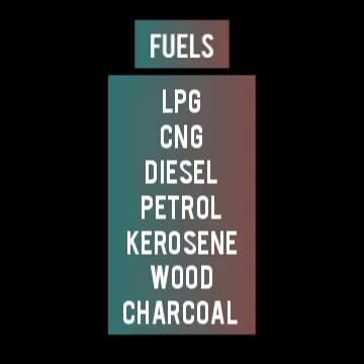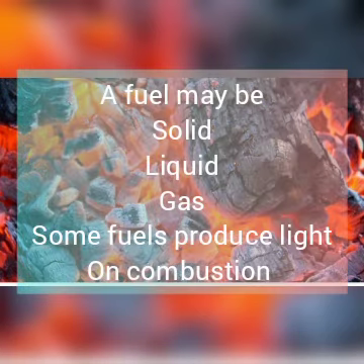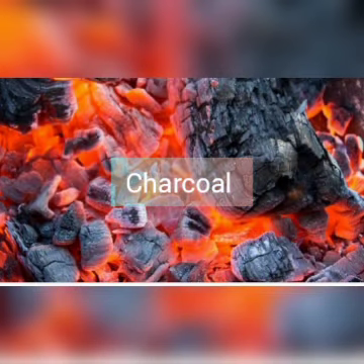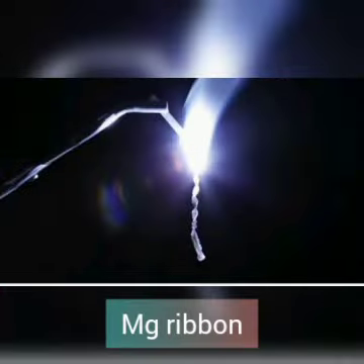The chemical process of burning and the type of flame produced during this process are not the same for all fuels. A fuel may be solid, liquid or gas. Some fuels produce heat and light on combustion, whereas some fuels burn or undergo combustion without producing flame. Example, charcoal. Charcoal undergoes combustion without flame, whereas burning of magnesium ribbon produces heat and light, that is, it produces flame.